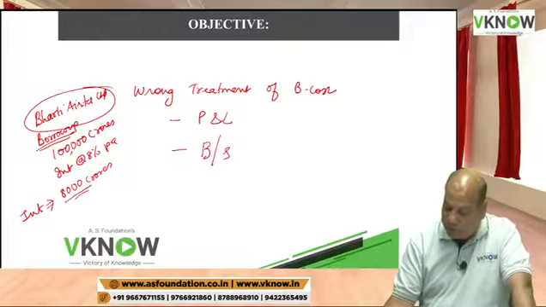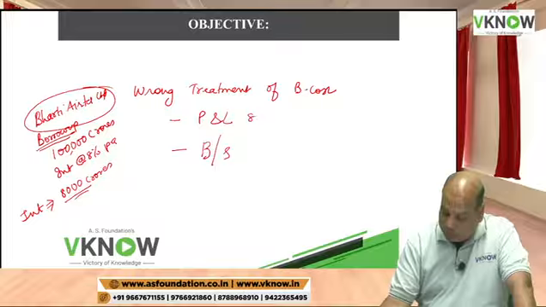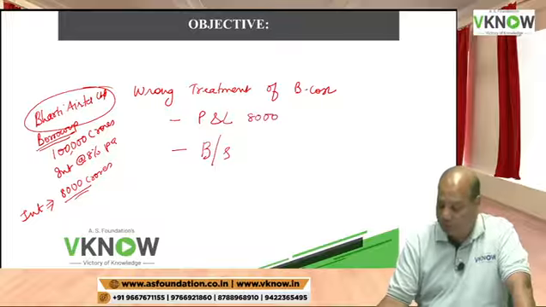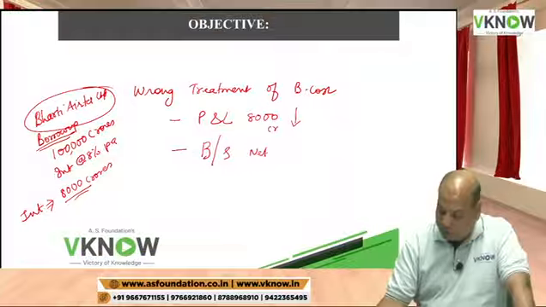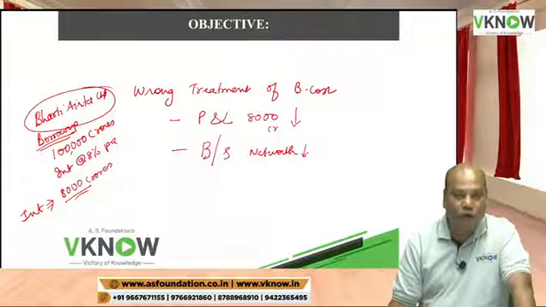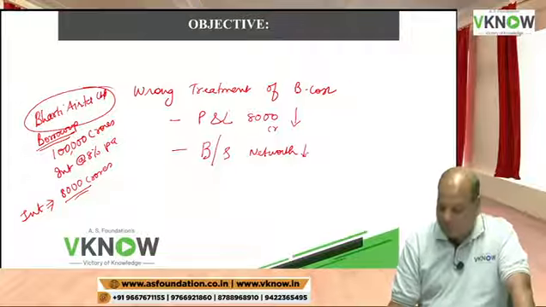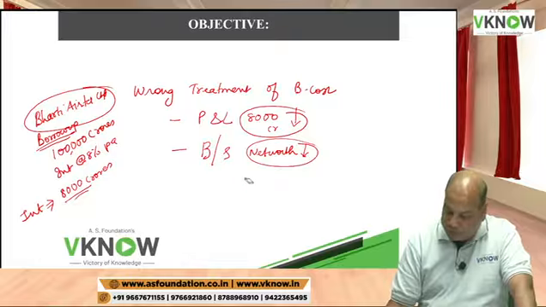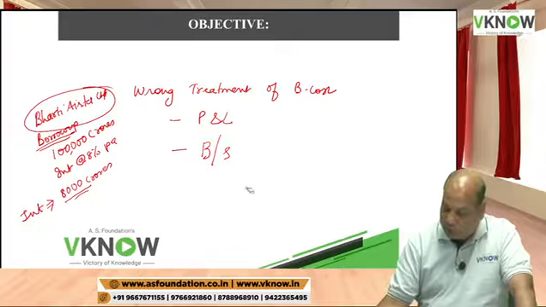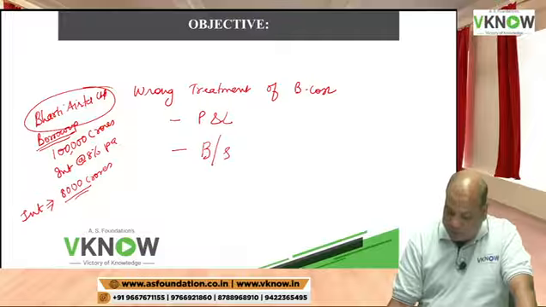Now 8,000 crore, if you charge to P&L account, profit will reduce by 8,000 crore. Okay, in balance sheet your net worth or shareholder fund will reduce by 8,000 crore. But suppose instead of charging to P&L account, what this company did, suppose they capitalized it.